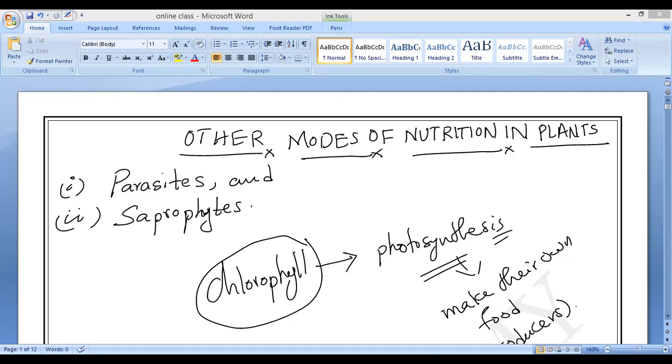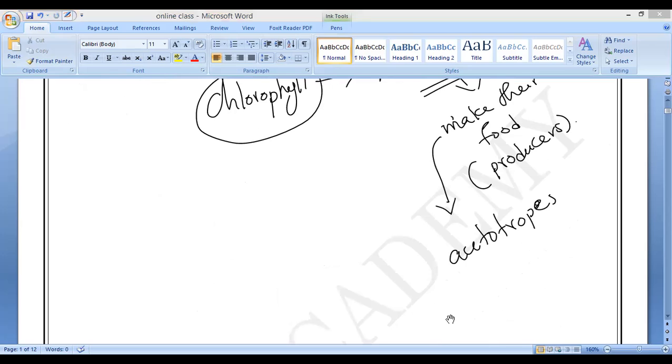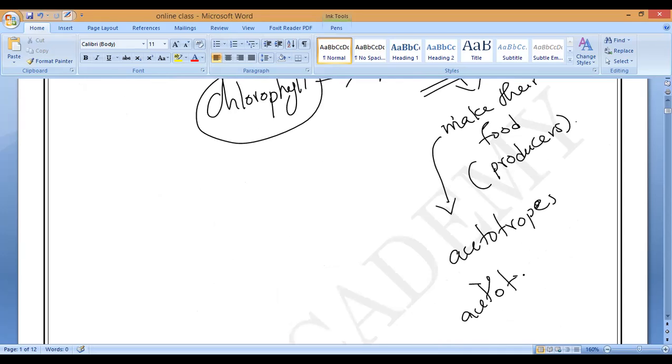Most plants, if you observe, have a green color pigment called chlorophyll, and they can make their own food. That is why they are called producers. And you remember, those who can make food by themselves are called autotrophs. Producers, autotrophs. We call it autotrophs, and the phenomenon is called autotrophic. Do you understand? Those who can make food by themselves are called autotrophic.